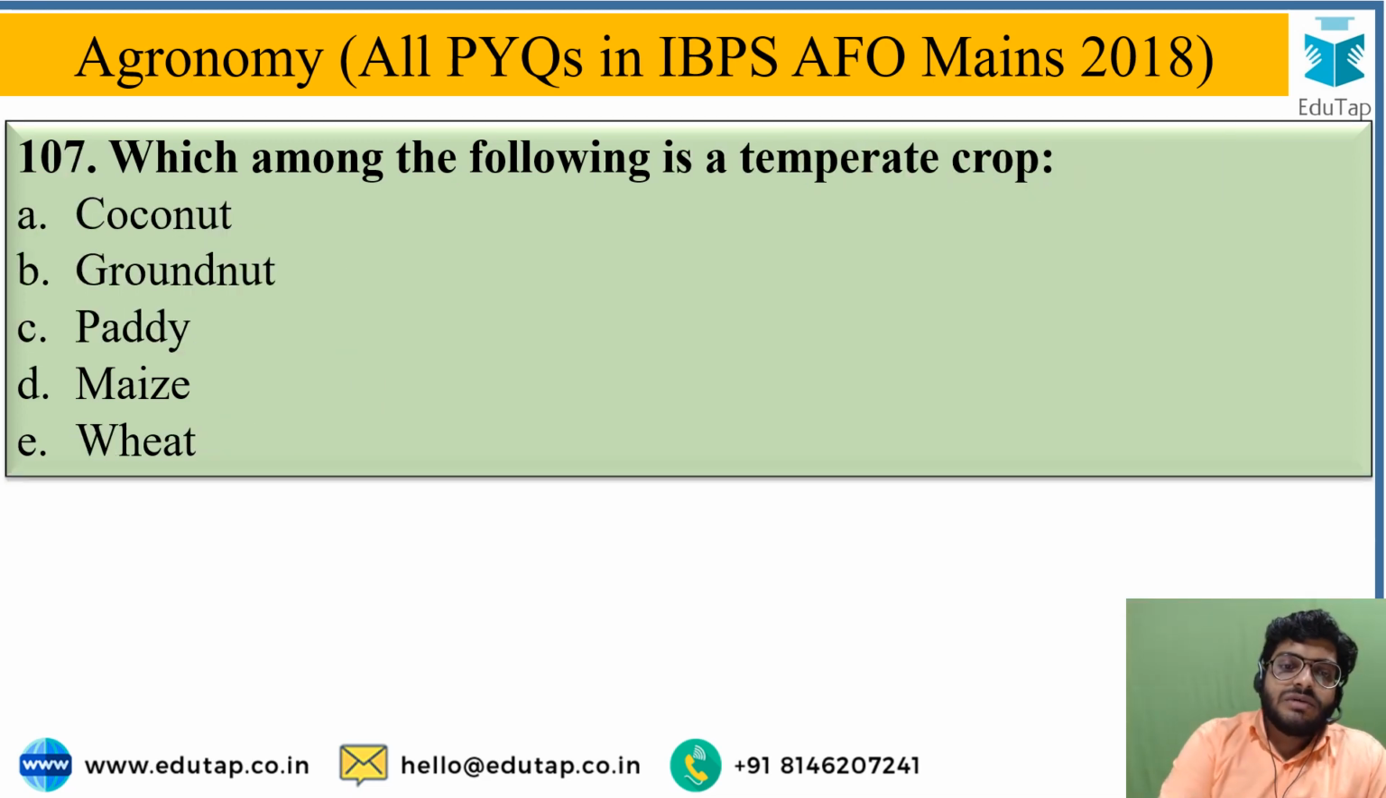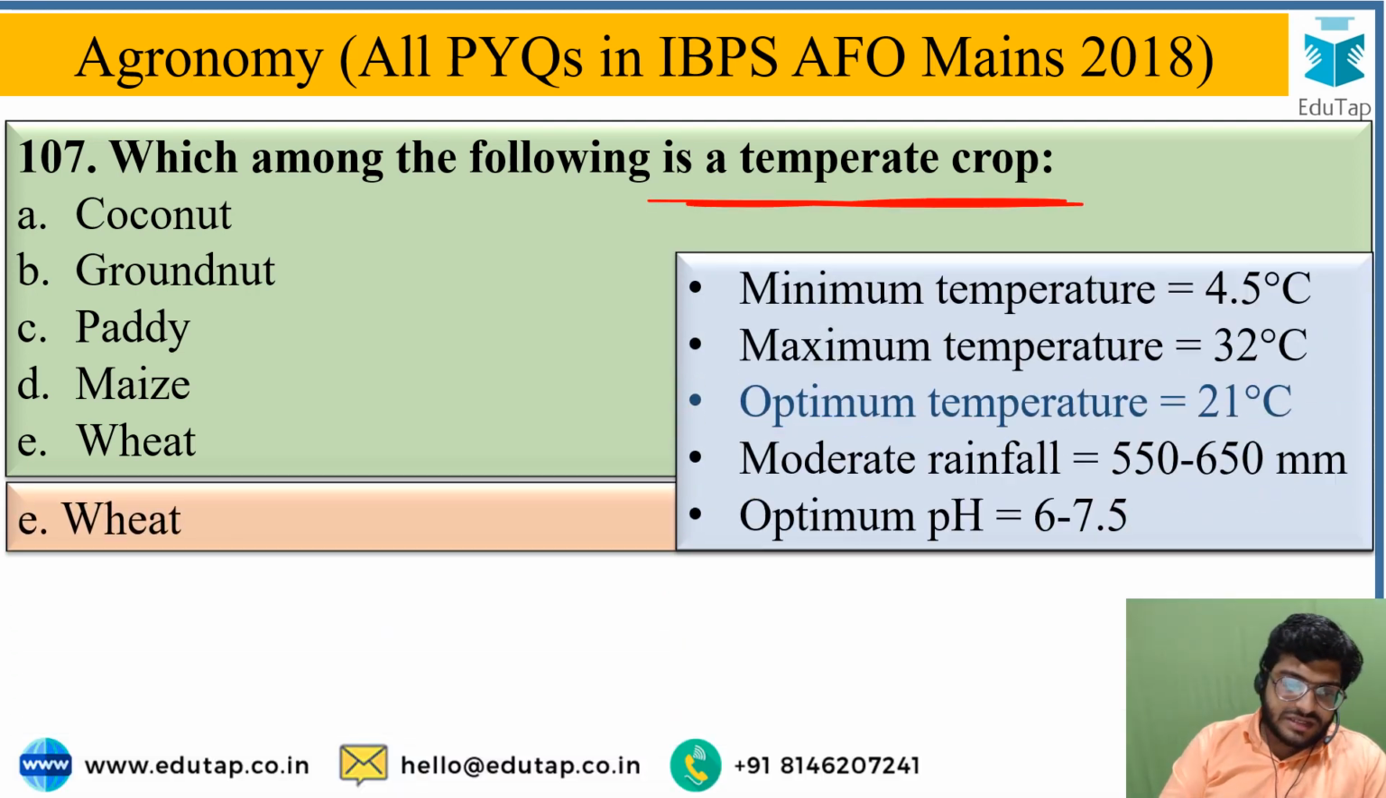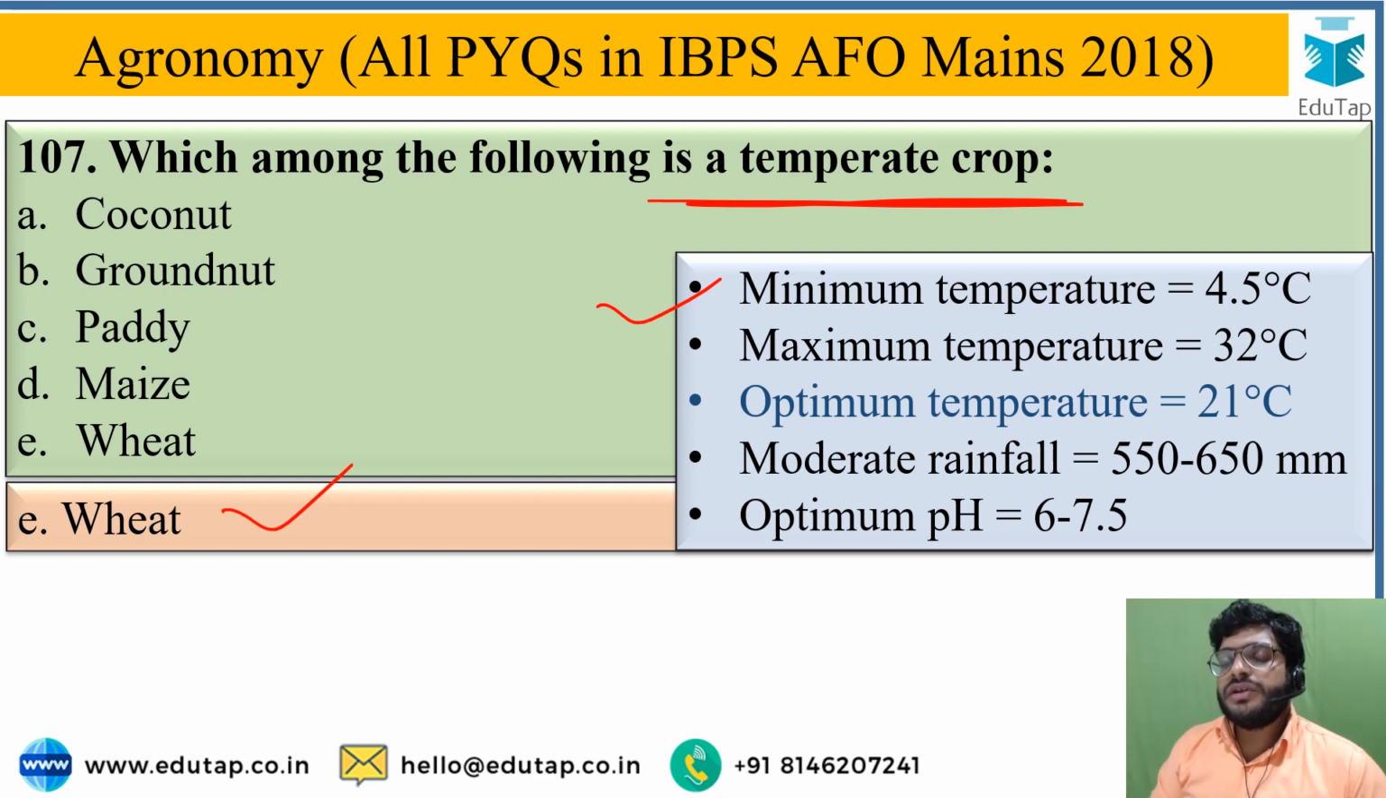Next, which among the following is a temperate crop? Again, the correct answer is wheat. Wheat is a temperate crop because the optimum temperature requirement for wheat growth and development is less than 24 degrees Celsius. So it comes under temperate crop cultivation.